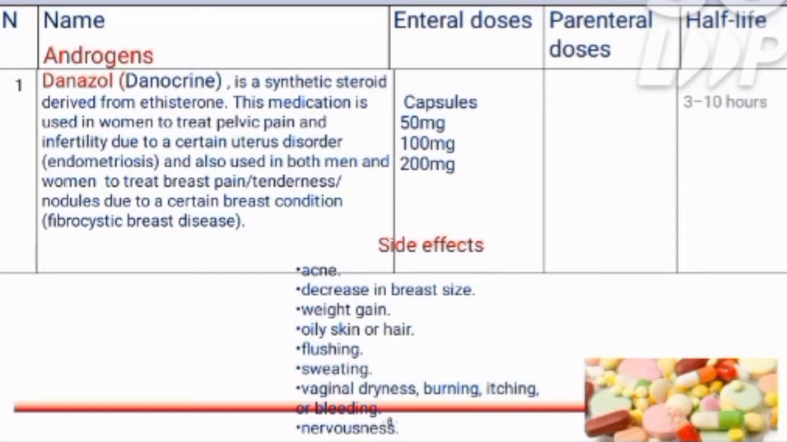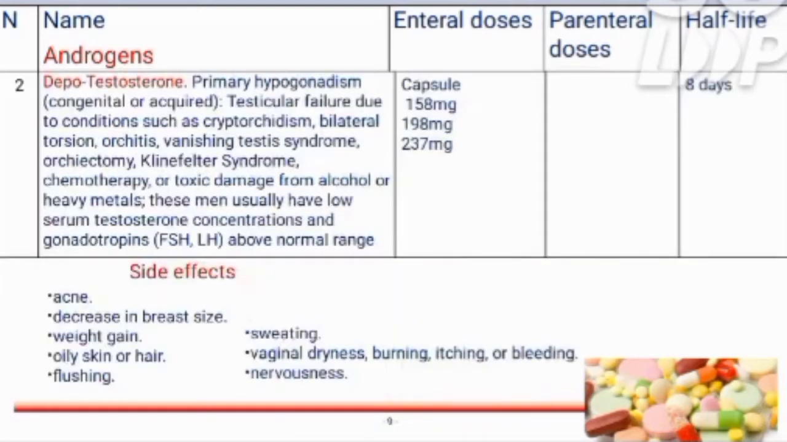Androgens or depot testosterone are used for primary hypogonadism, testicular failure due to conditions such as cryptorchidism, bilateral torsion, orchitis, vanishing testes syndrome, Klinefelter syndrome, chemotherapy or toxic damage that alcohol or heavy metals can cause. The side effects include acne, decrease in breast size, weight gain, oily skin, oily hair, flushing, sweating, vaginal dryness, burning, itching or bleeding, and nervousness. The half-life of androgens is 8 days.